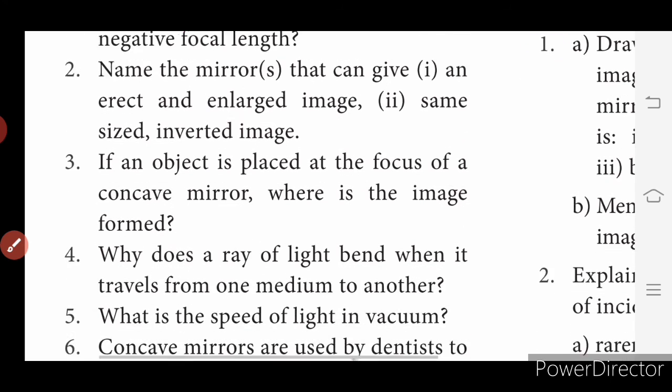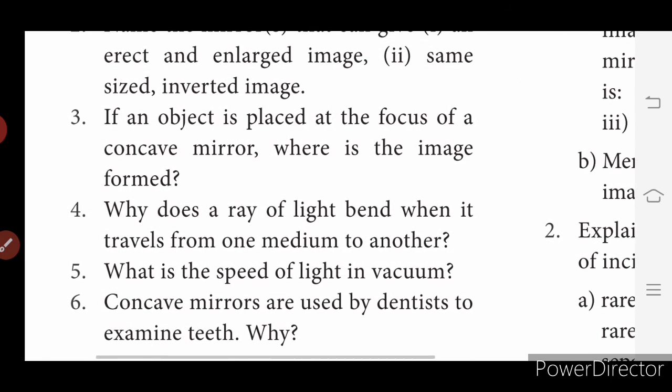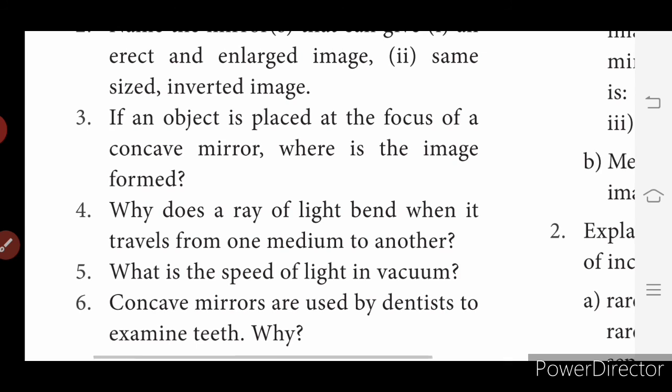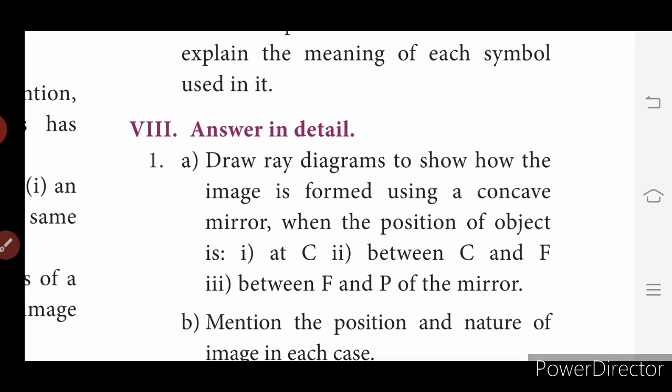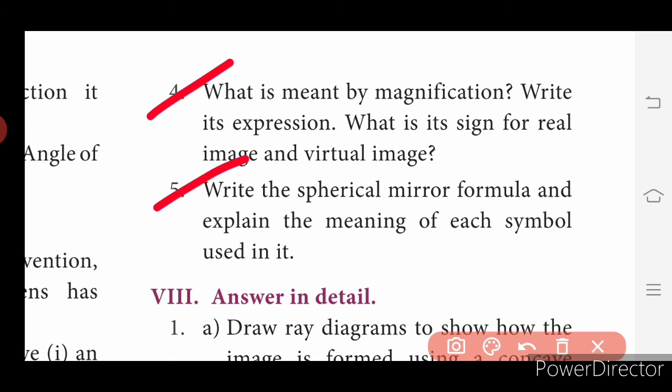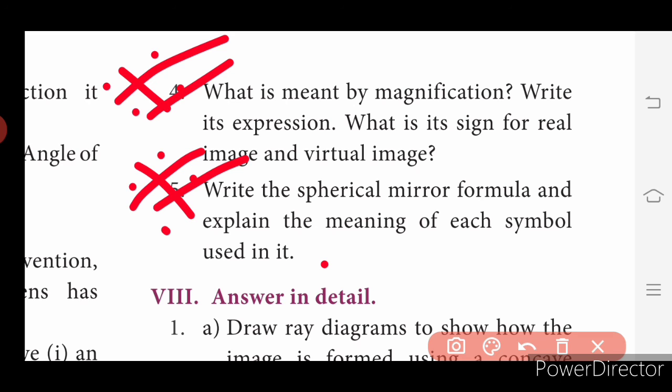Then detailed answer: fourth question and fifth question. Brief answer, fourth question and fifth question. Very, very important questions these two are. What is meant by magnification? Write its expression. What is the sign for the real image and a virtual image? And fifth one, write the spherical mirror formula and explain the meaning of each symbol used in it. So fourth and fifth one.